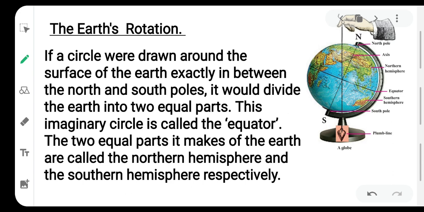Got it? Got my point, students? And when Earth spins or revolves around the Sun, that movement is called revolution of the Earth.